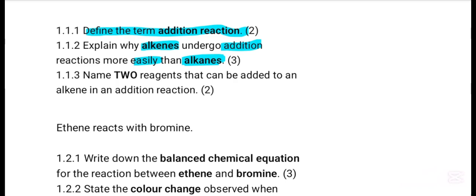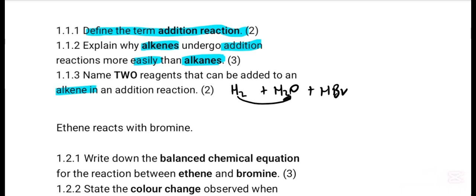Alright, then name 2 reagents that can be added to an alkene in addition. We can add hydrogen. We can add H2O to an alkene. We can add HBr to an alkene, and so on. There are many, so they say 2.